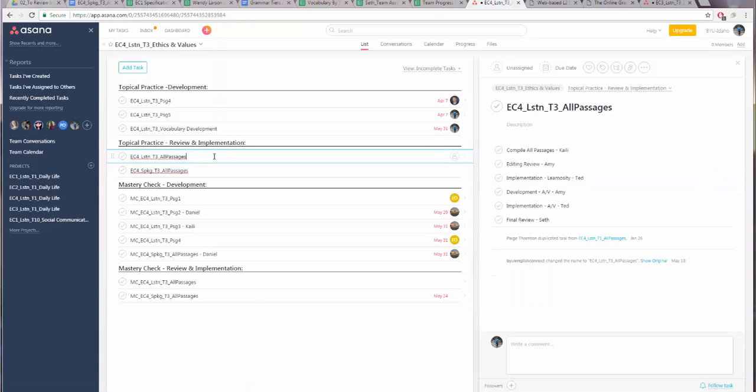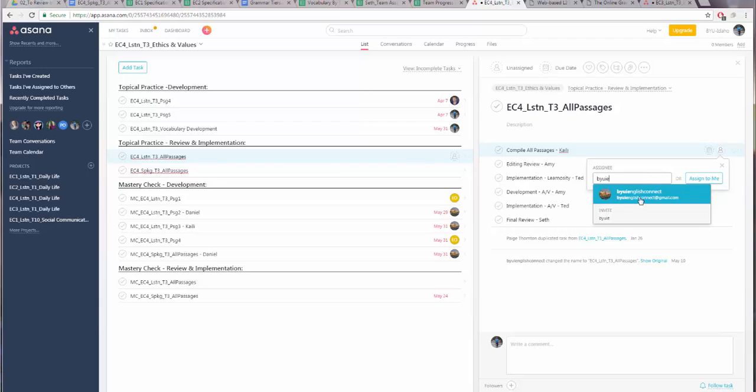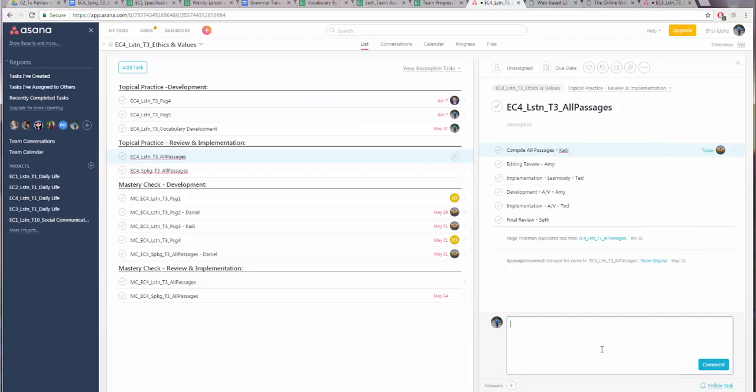If it's a listening passage, again, it's pretty much the same process. However, in this case, I don't want you compiling all the passages. That's Kaylee's responsibility, okay? So if I did have a listening passage, I would just go BYU English right here, and Kaylee will see that this is assigned to her. I'd give a due date, and then I would follow that whole step before that I showed you about moving the original passage to the writers folder and then to the appropriate level and then to the to be reviewed by Amy folder, and then you would make a copy and put that into our all passages folder in the Team Seth folder.